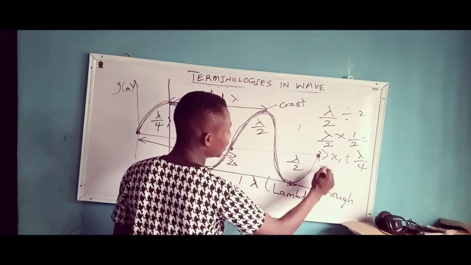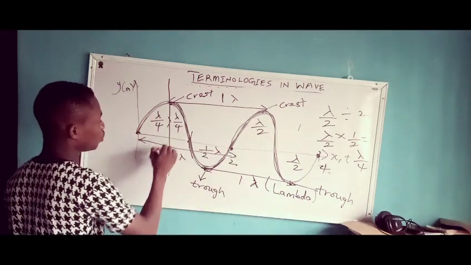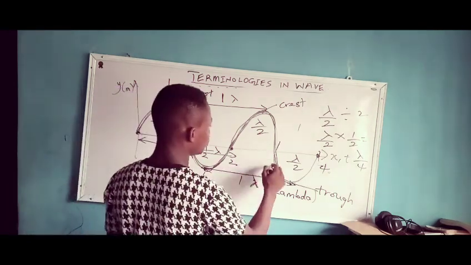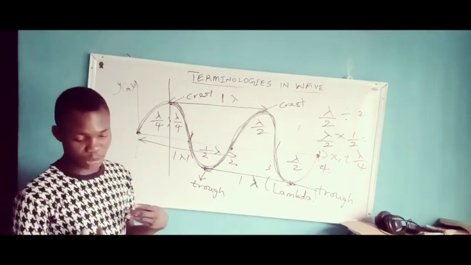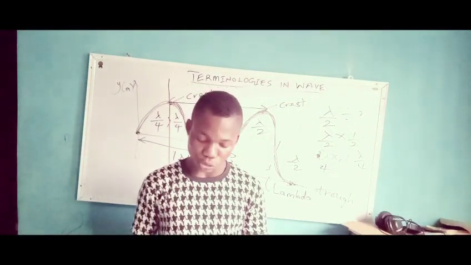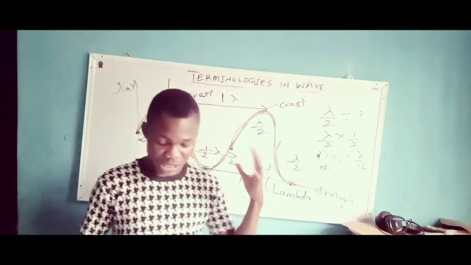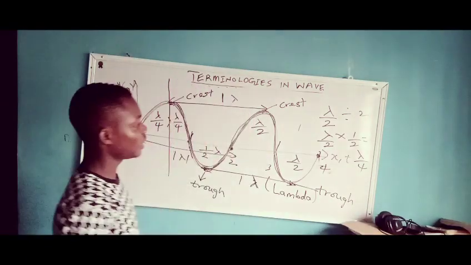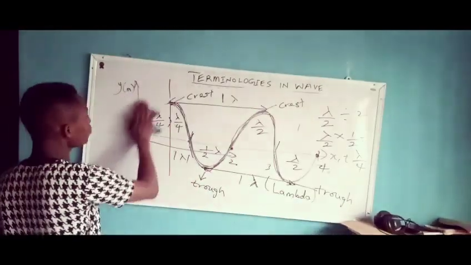So this place is going to be 4 and this is going to be 2. The half is going to be 1, 2, 3, and 4 seconds. So the time taken by a particle of a wave to perform one complete cycle or oscillation is defined as the period. Another formula that I'm going to give to you: the period is represented by T.